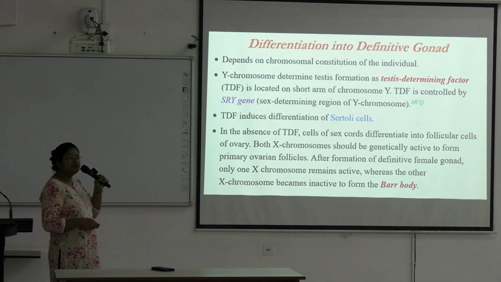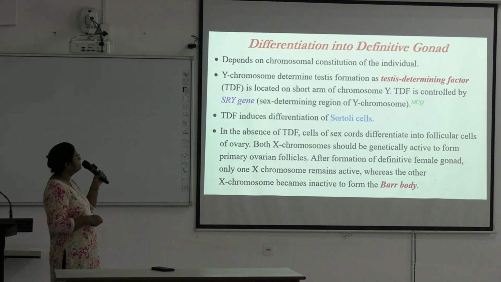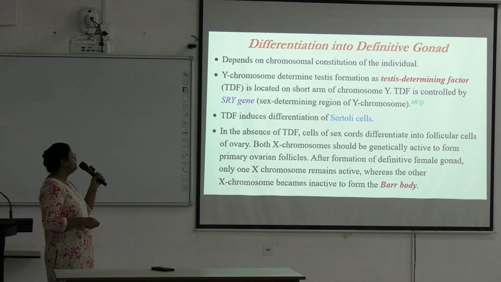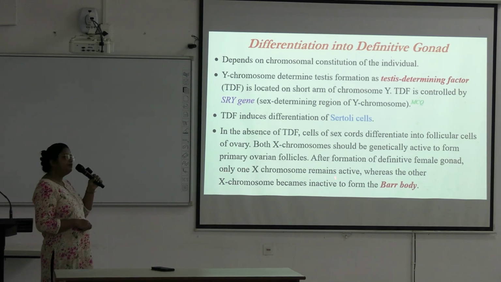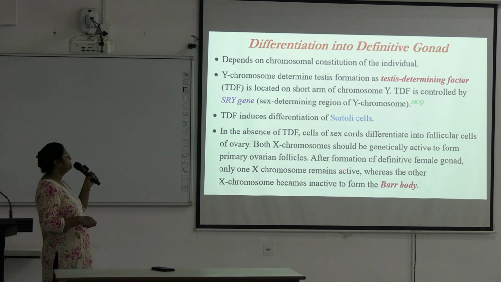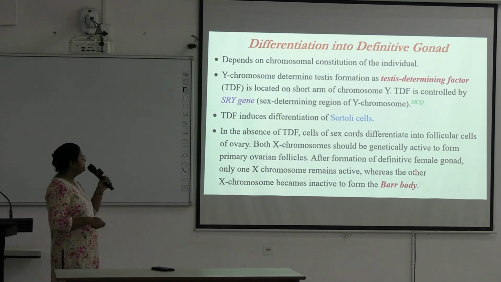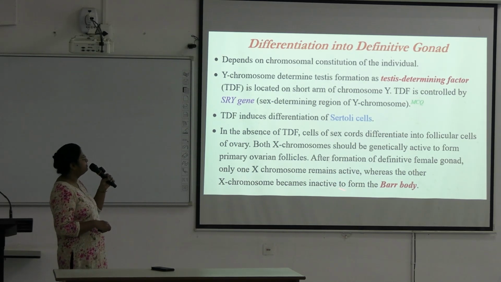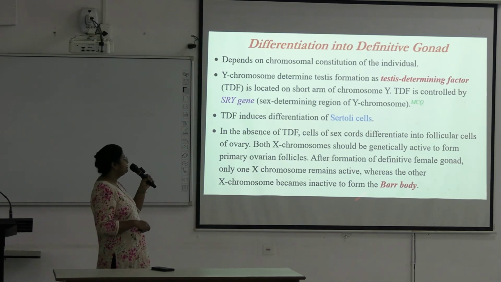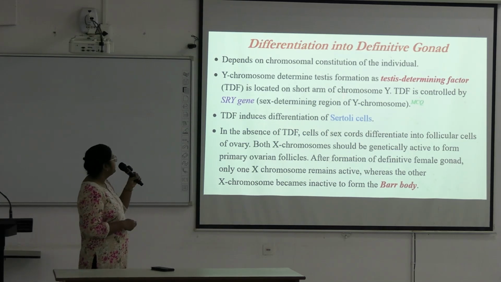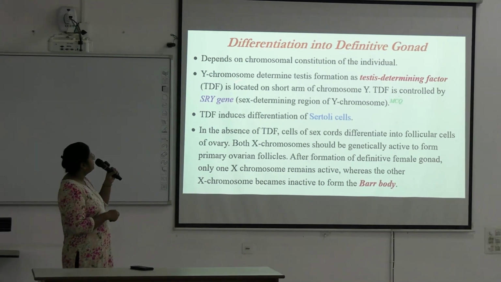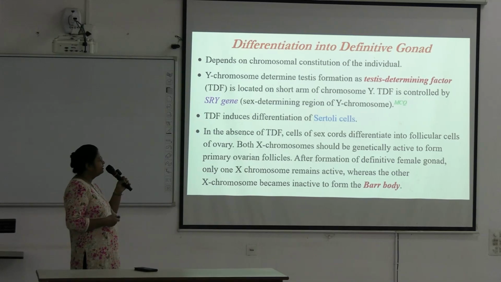Ovarian development occurs in the absence of the Y chromosome or TDF gene. Both X chromosomes should be genetically active to form primary ovarian follicles, and after formation of the definitive female gonad, only one X chromosome remains active, whereas the other X chromosome becomes inactive to form the Barr body. Okay. So this is the development in female, which we have already discussed, and this is due to the TDF factor, SRY gene, and development in male occurs. Okay. Next.